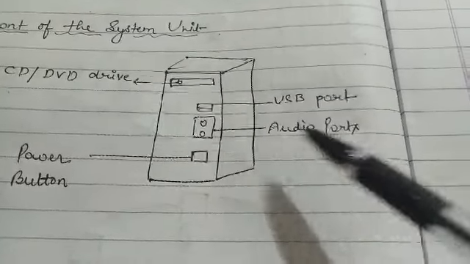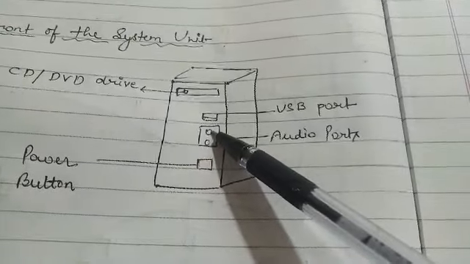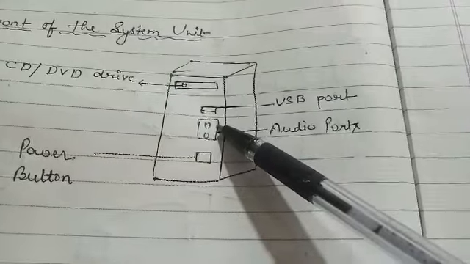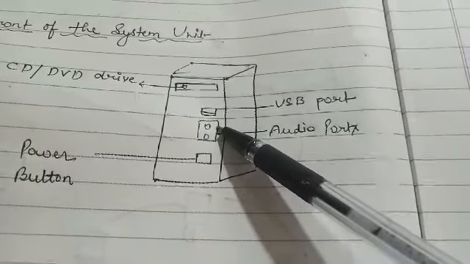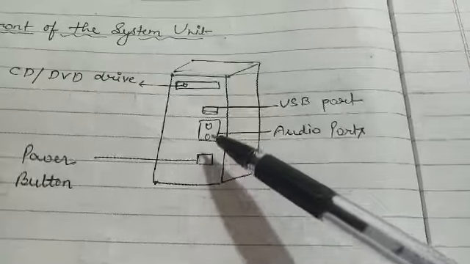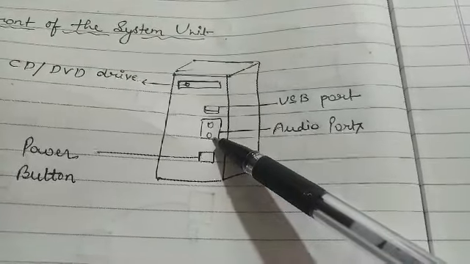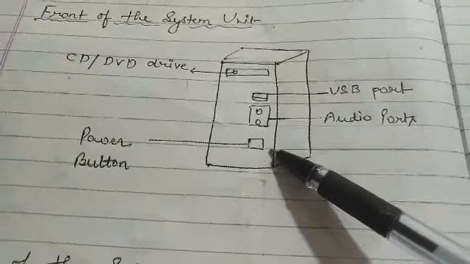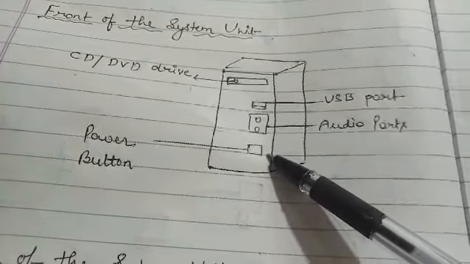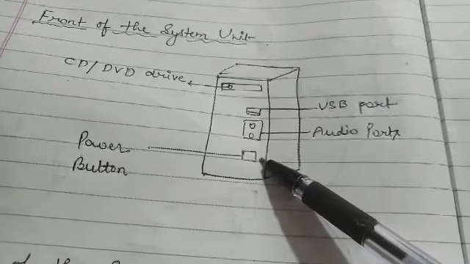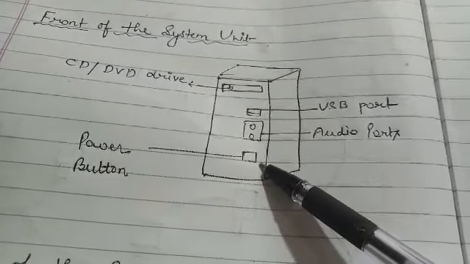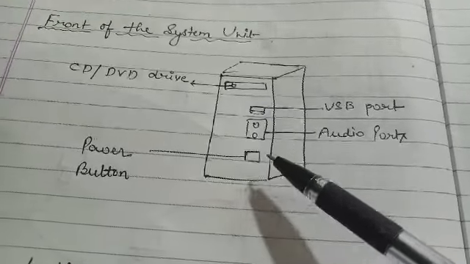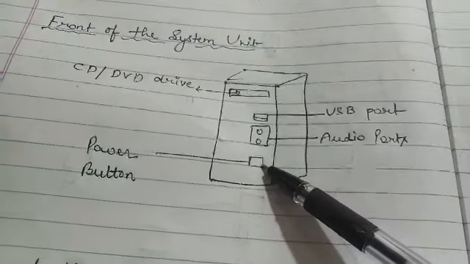Got it? This one is called the audio ports. This one is audio in, and this one is audio out. Audio in means here you can plug in a microphone through which you can say something, and this one is used to connect the speaker where you can listen to the audio. Clear? This one is called the power button. This is used to start the computer, which means you can switch the computer on and off with the help of this button.